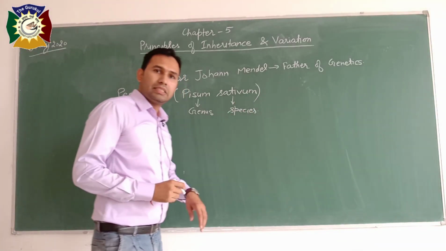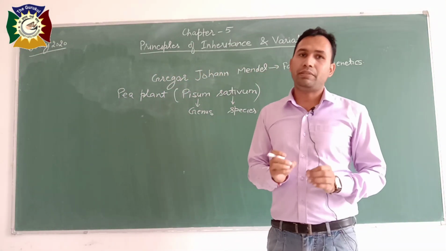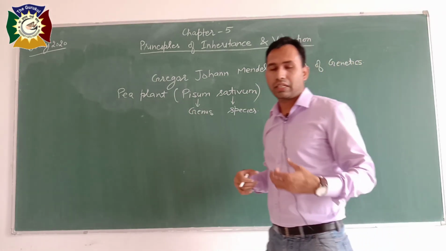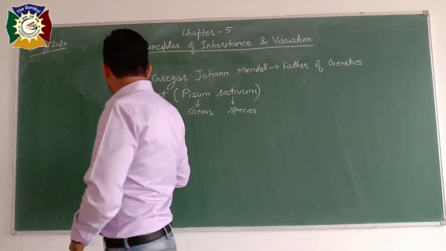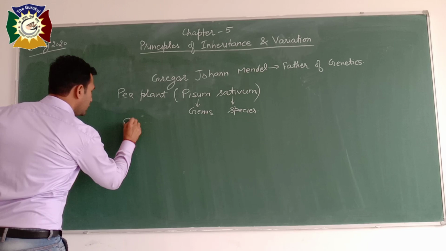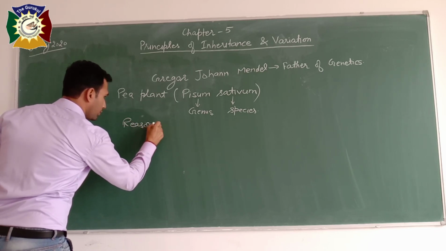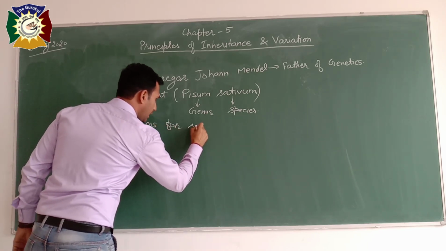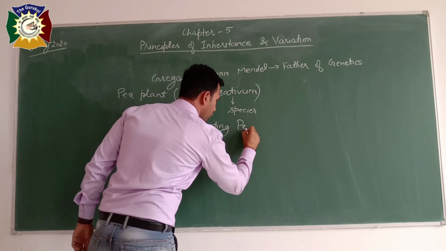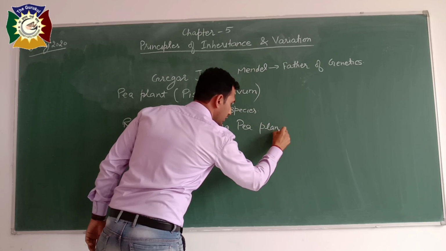Now the question arises, why did Mendel select this plant, the pea plant? There are some reasons for it. First of all, reasons for selecting pea plant.